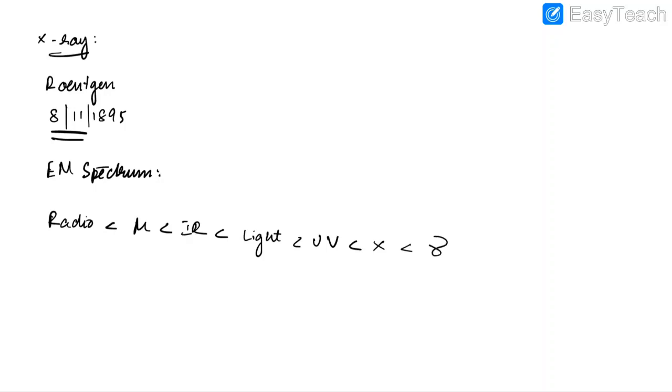Remember, this is from low frequency to high frequency. The electromagnetic wave with the highest frequency is gamma wave. Among these, X-rays and gamma waves are ionizing waves. It is also important to remember that alpha waves and beta waves are particulate radiation which are ionizing.